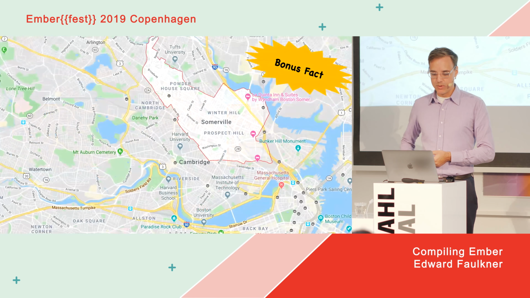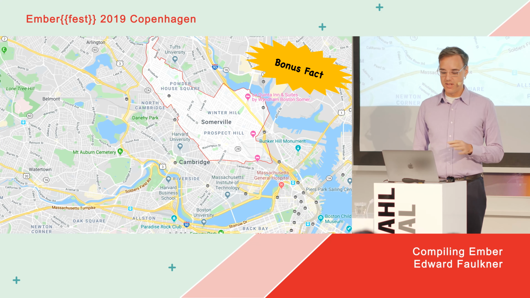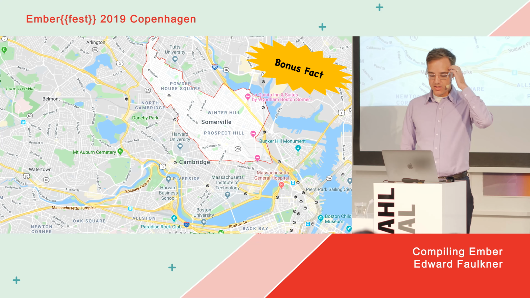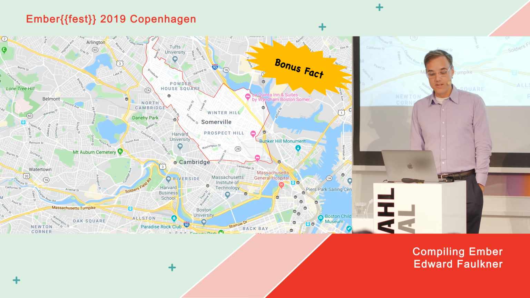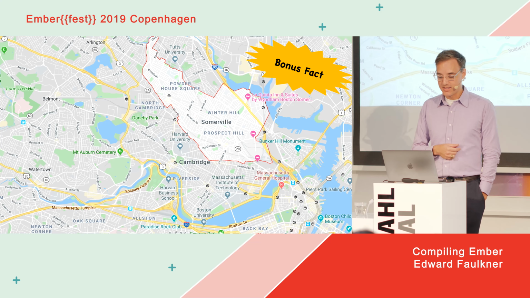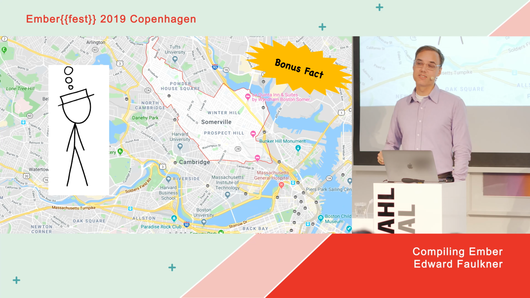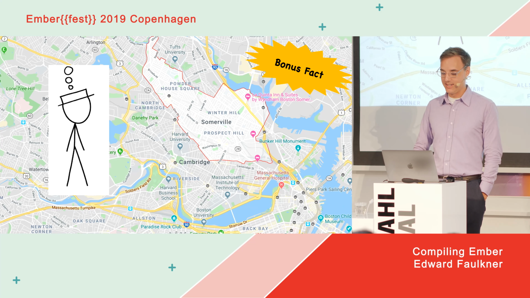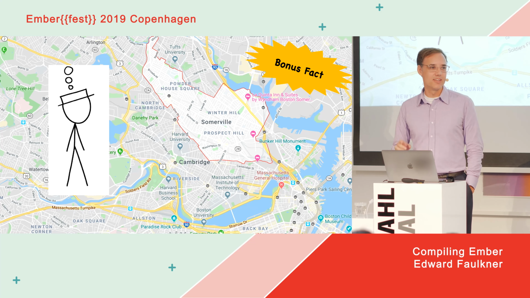All right. Bonus fact time. I live in the city of Somerville. It borders 2 more famous neighbors, Cambridge and Boston. Somerville is only about 11 square kilometers with a population of 80,000 people. This makes it the densest city in New England, and it's denser than Boston, and even denser than Copenhagen. The name Somerville was chosen for no reason whatsoever. When it split off from Charlestown in 1842, a committee of citizens just thought the name sounded pretty and picked it. I'll also add that the creator of the webcomic XKCD lives in Somerville. We have a lot of cool people there. In fact, we have approximately 2 Ember core team members. I say approximately because Jen is like right on the border.